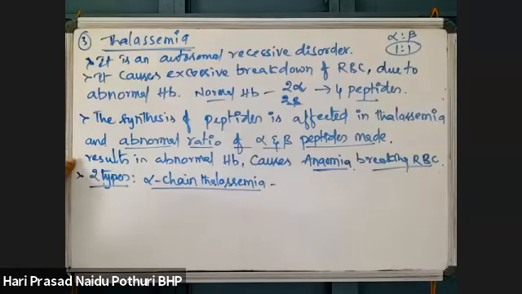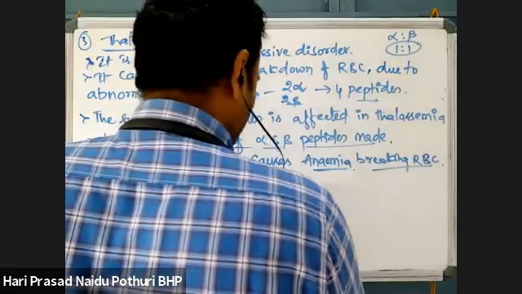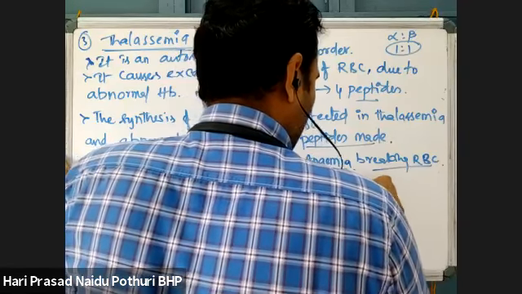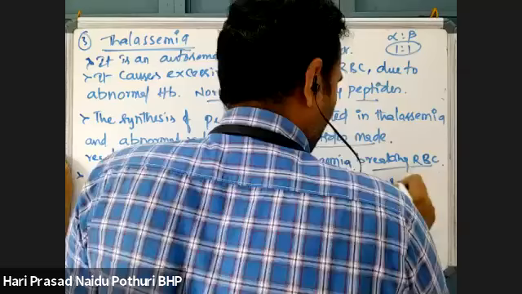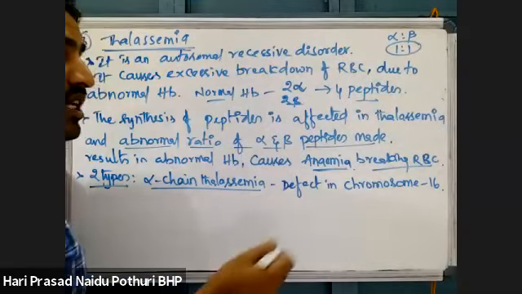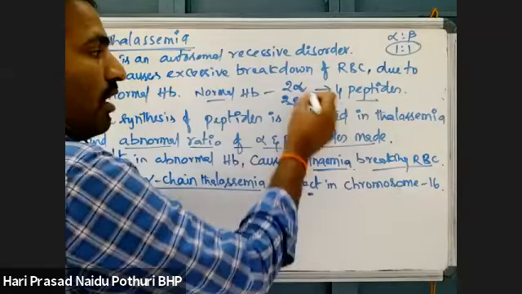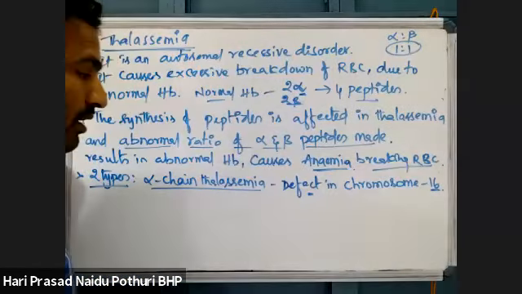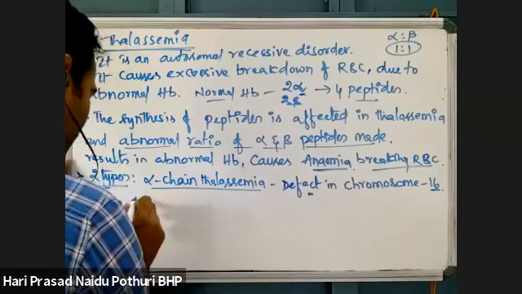This alpha chain thalassemia is due to a defect in chromosome number 16. That means the gene responsible for the alpha polypeptide of hemoglobin is present in chromosome number 16.